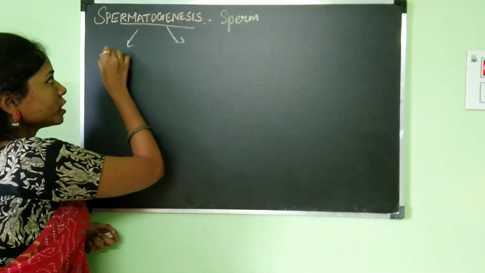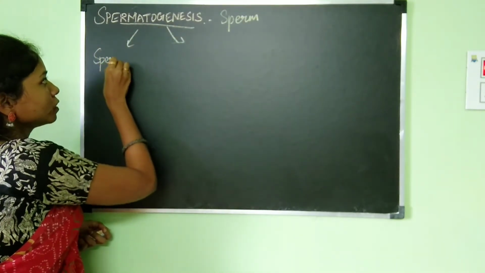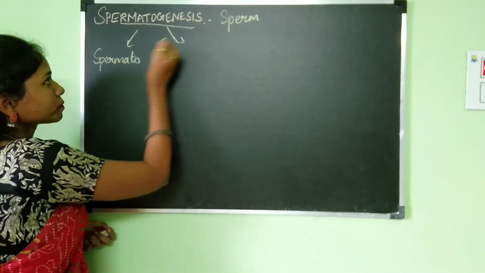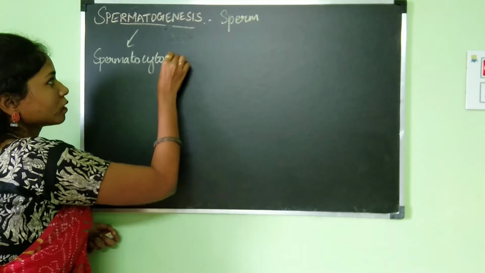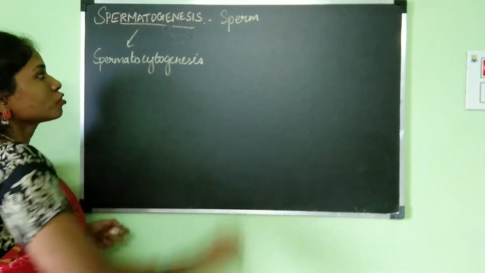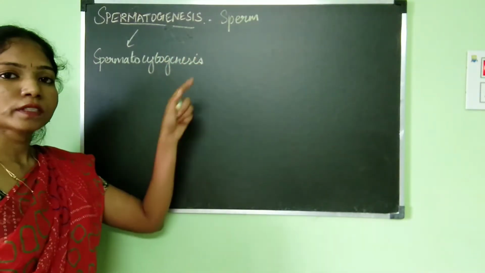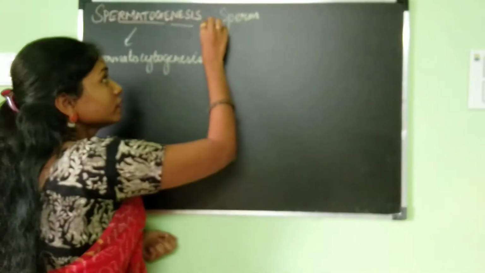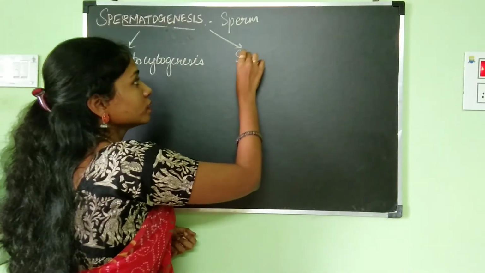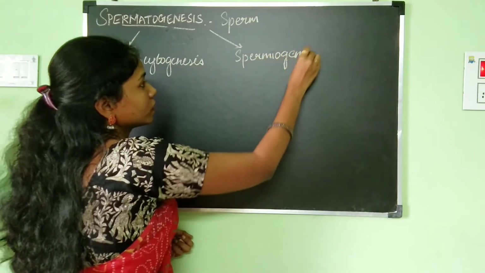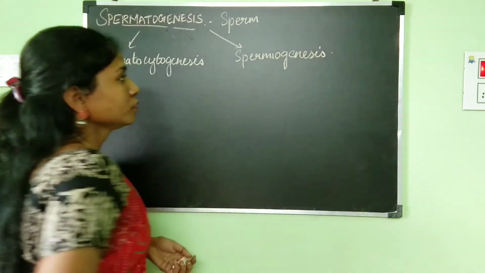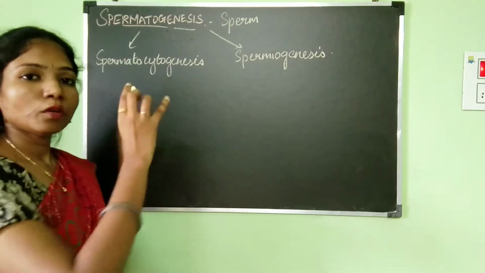One stage is known as spermatocytogenesis and the other stage is known as spermiogenesis. So what is spermatocytogenesis?